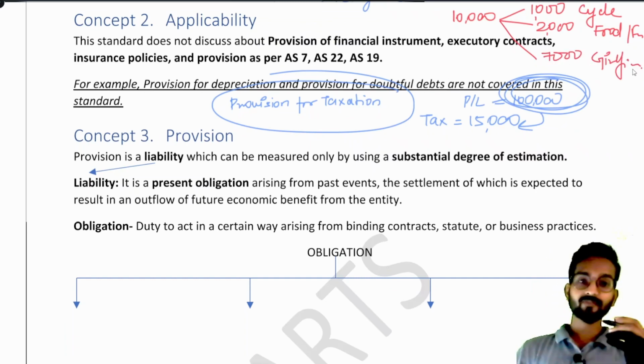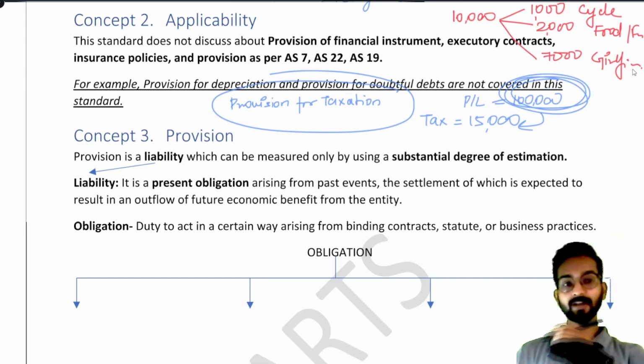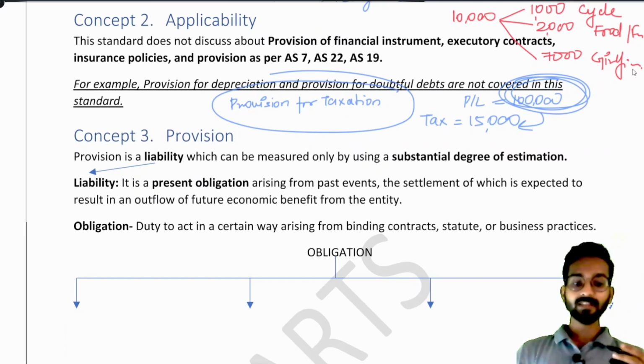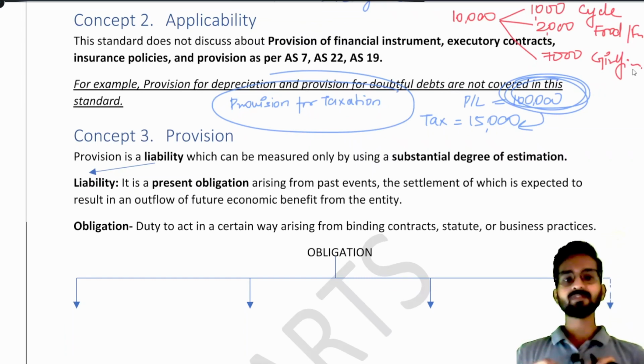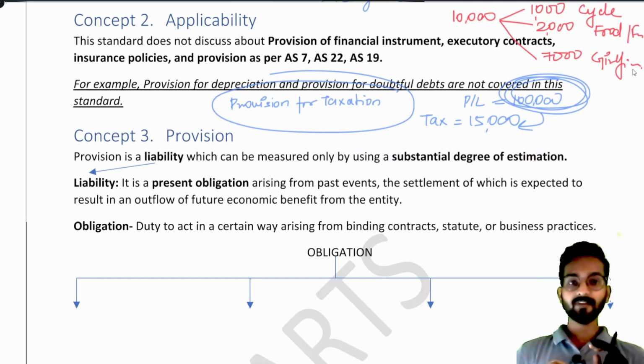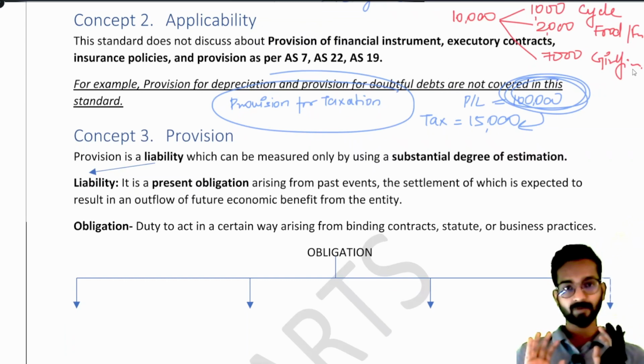Understood? Now if I am keeping that amount of money from my total amount of money, it does not mean that I am paying this money to somebody right now. No, it means I am just keeping separately that amount of money, so that in future whenever I will need it, I can take out from that particular account.